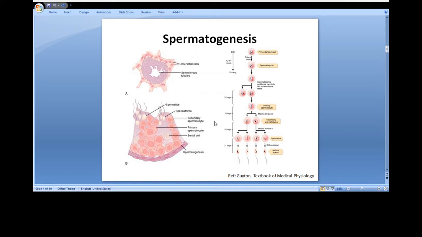These primary spermatocytes undergo first meiotic division to form 2 secondary spermatocytes. The secondary spermatocytes complete the second meiotic division to give rise to spermatids. These spermatids then undergo a series of differentiation processes to give rise to mature sperm or spermatozoa. This process from spermatids to mature sperm is called spermiogenesis.